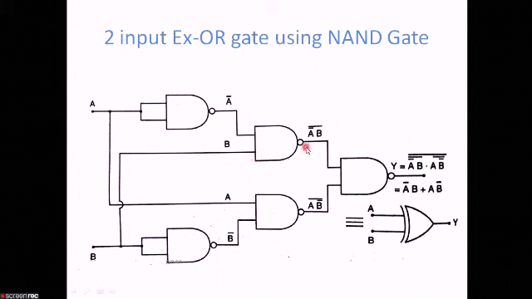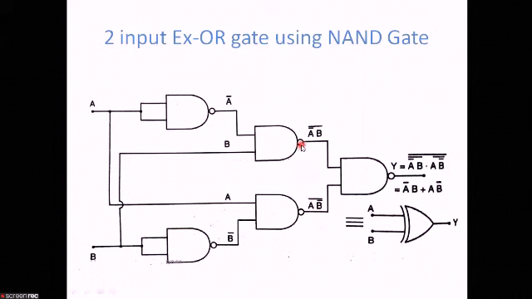What is the output? As this one is NAND, it will be A dot B whole bar because there is a bubble sign. Similarly, here in the fourth NAND gate, A is coming as the input and this B bar is going as the input. So in the output, we are getting A dot B bar whole bar because this is the NAND gate. NAND gate means dot product, then after that bar.